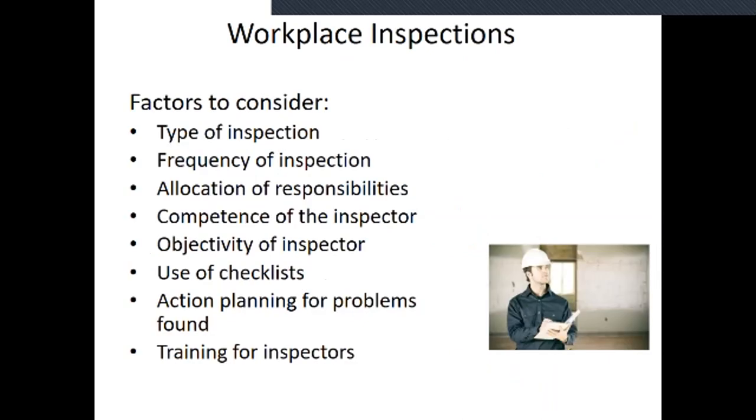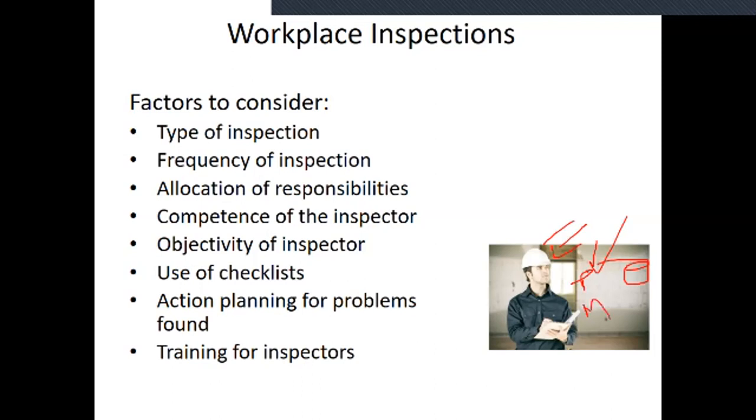And the next one is workplace inspections. For example, a person visits a particular site area, such as a construction site. What factors do you consider here? First, the type of inspection: electrical inspection, plumbing inspection, or mechanical inspection, meaning machinery and all the things.